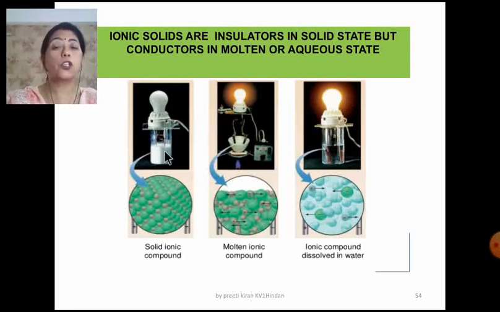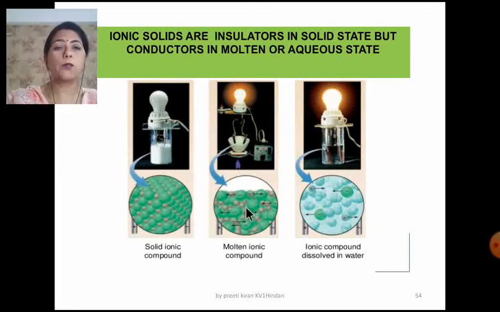There should be no water inside. Only a dry beaker and the solid salt. And this is the bulb and the wire arrangement. Just insert the electrodes into it, complete the circuit, and you will see that the bulb will not glow. The bulb will not glow because there is no free ion here. So it is an insulator when in the solid state.